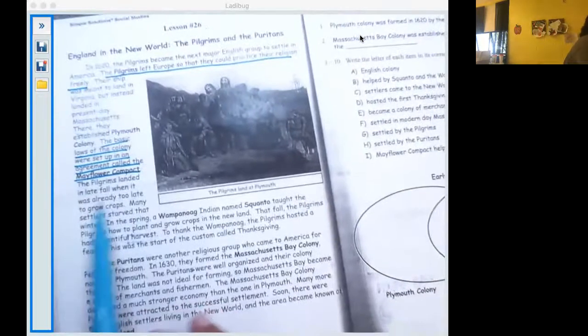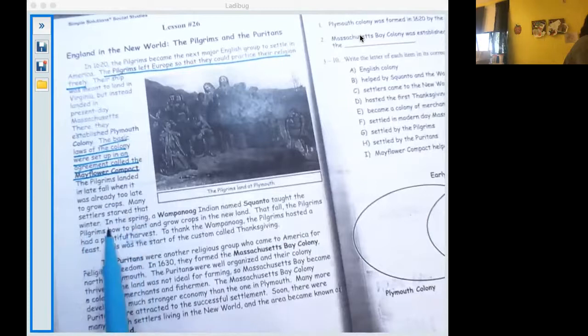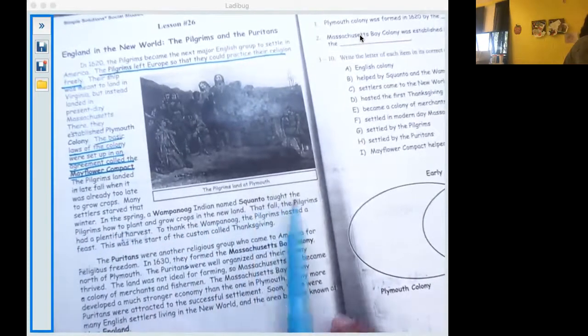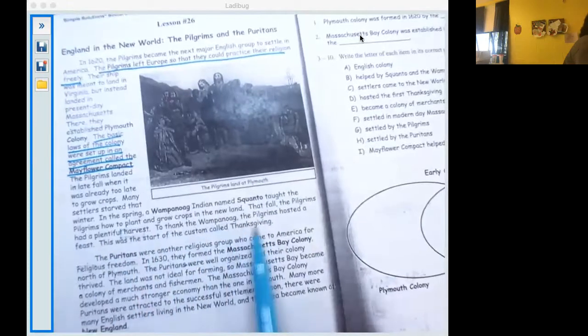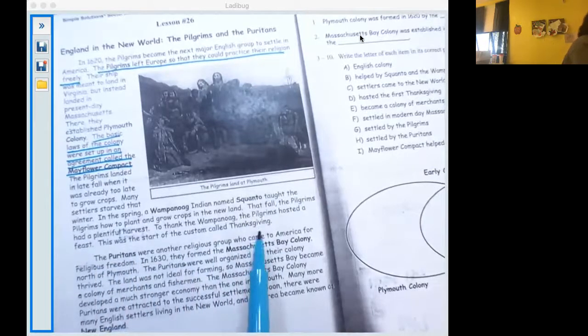The Pilgrims landed in late fall when it was already too late to grow crops. Many settlers starved that winter. In the spring, a Wampanoag Indian named Squanto taught the Pilgrims how to plant and grow crops in the new land. That fall, the Pilgrims had a plentiful harvest. Thanks to the Wampanoag, the Pilgrims hosted a feast. This was the start of the custom called Thanksgiving.